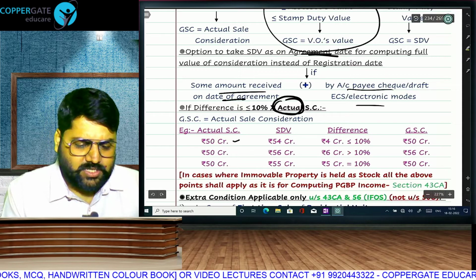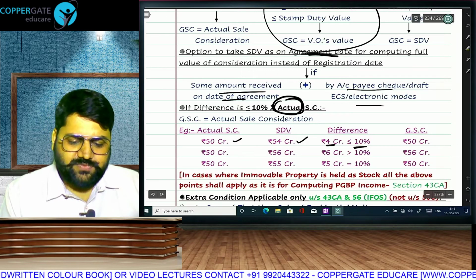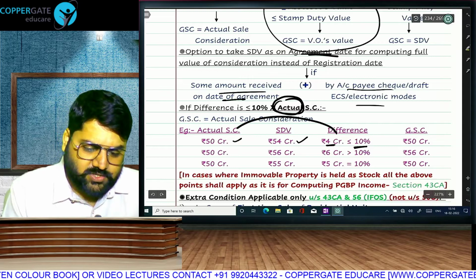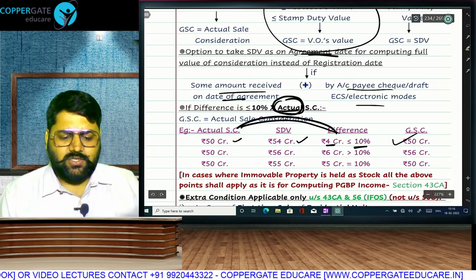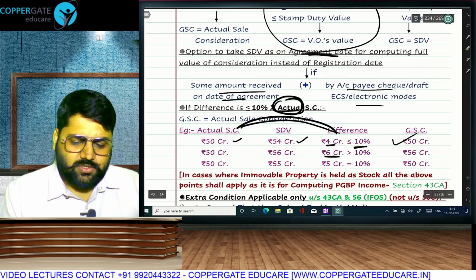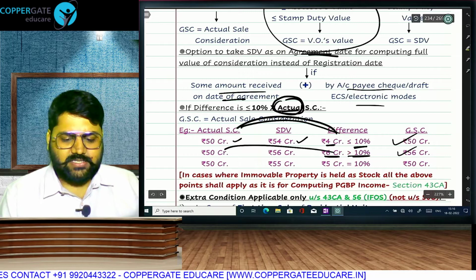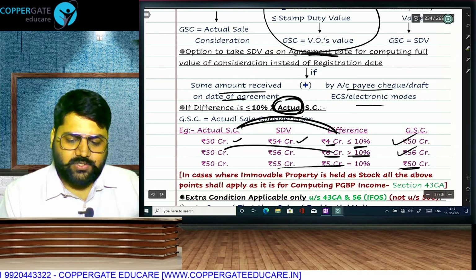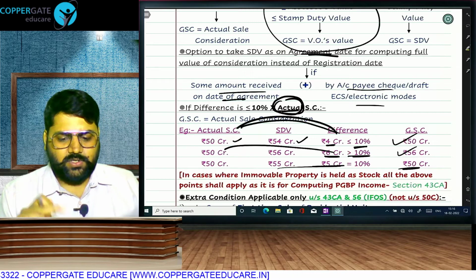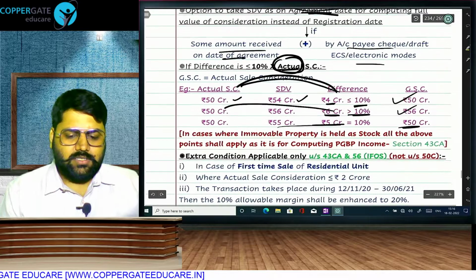For example, actual is 50 crore and stamp duty value is 54 crore. Difference of 4 crore is within the range of 10% and you check the difference on actual, always check on the actual, then we will take your 50 as your answer. But if it is 56 crore, so 6 crore is more than 10% of actual, then 56 crore will be our answer. If it is up to 10%, exact 5 crore difference also, we will take 50 crore. But if it was 1 rupee more, then we would have taken the stamp duty value as the sale consideration.